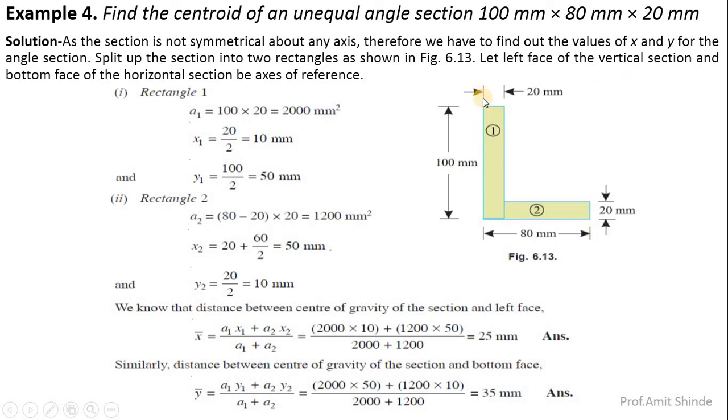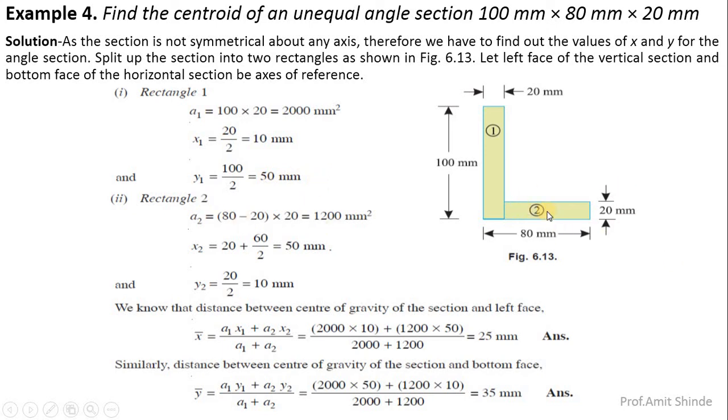We are taking it here from the left. Left to the center of this figure is 20 by 2, which is 10. Now here y1 is the location of the CG of this figure from the bottom, which is 100 divided by 2, that is 50 mm.